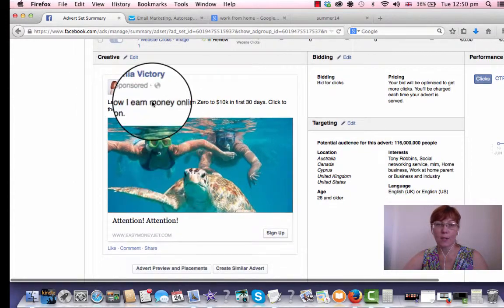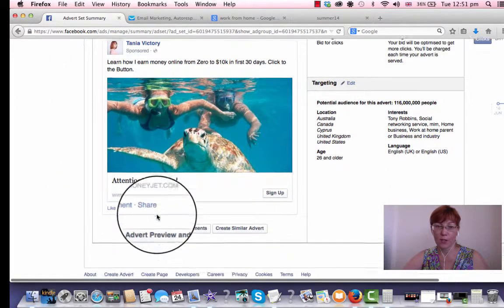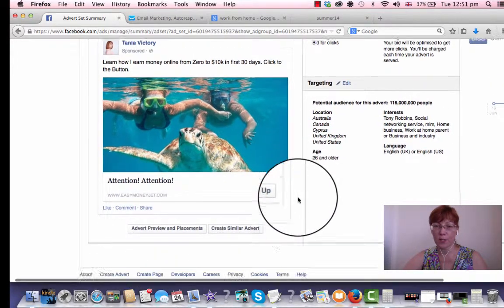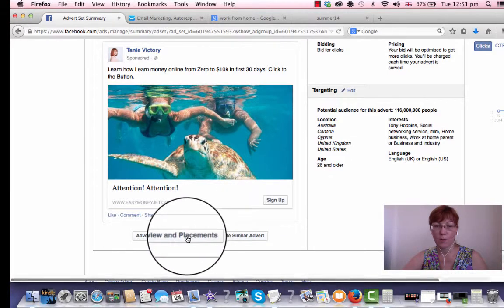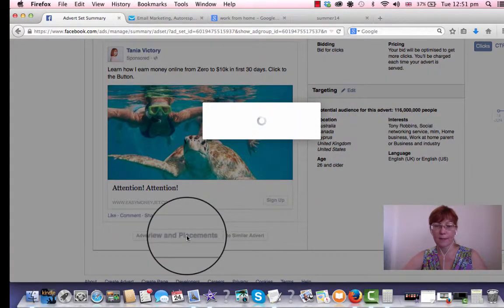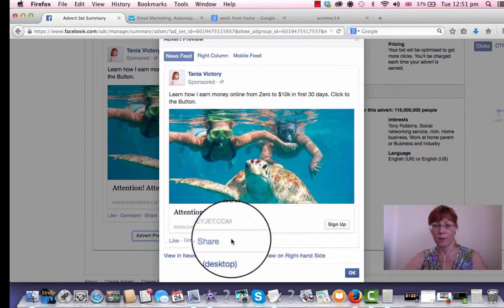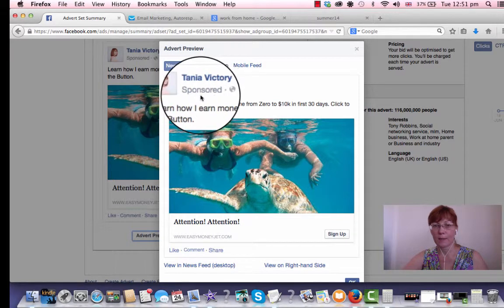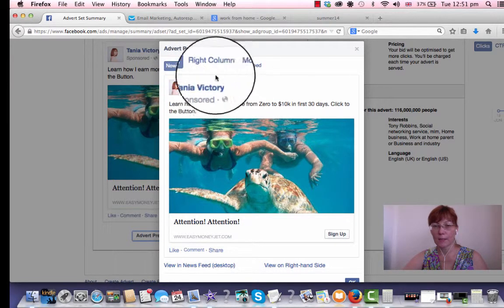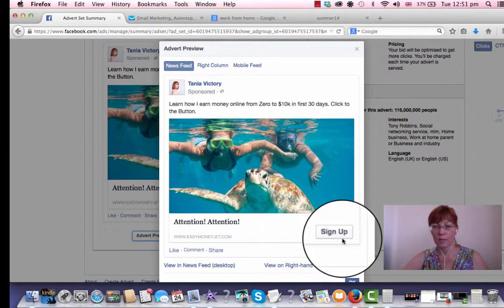So your page will look like this, with one picture, and you can see the preview placement. See, it will look exactly like this. It will be sponsored, this means advertised. Attention. Sign up.